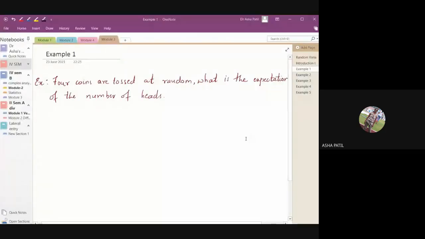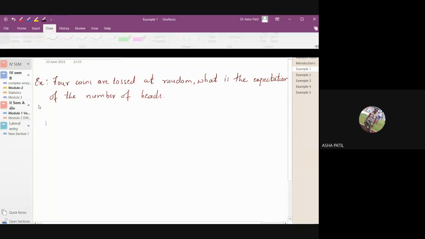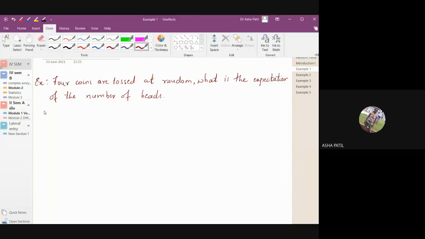Okay. So let us move on to some more examples on probability, that is random variables. The other day we did not do any examples, I think. So let us do examples on random variables. Take this example: 4 coins are tossed at random. What is the expectation of the number of heads?